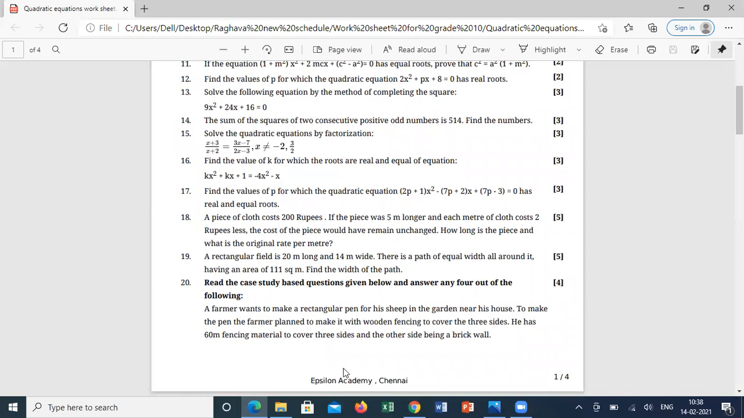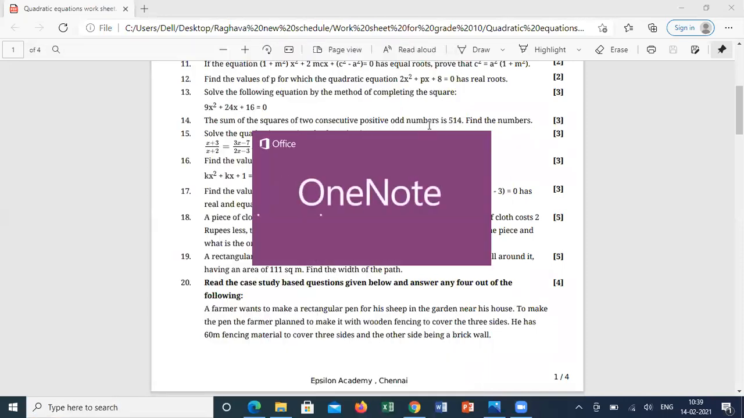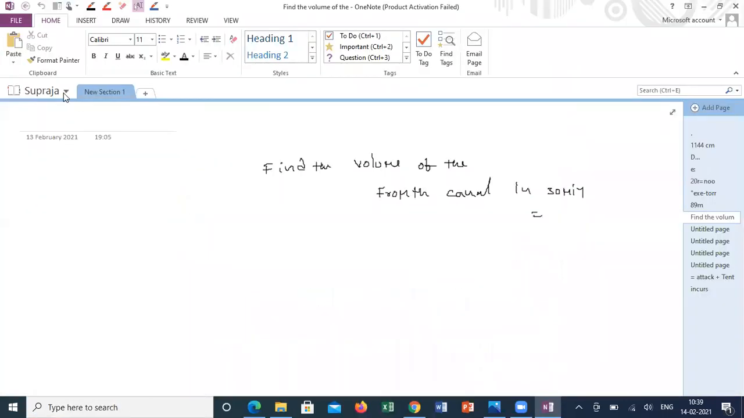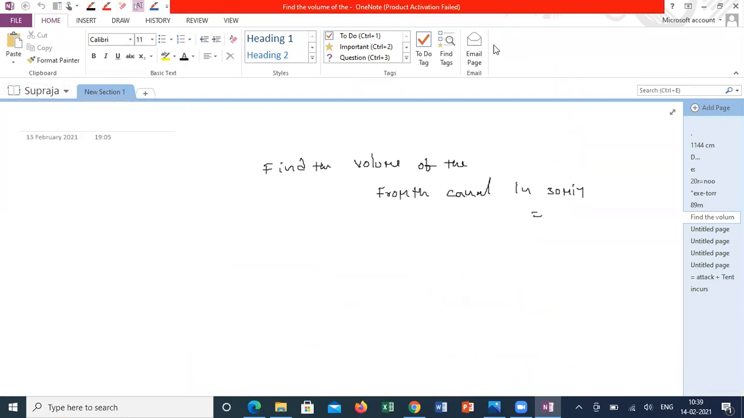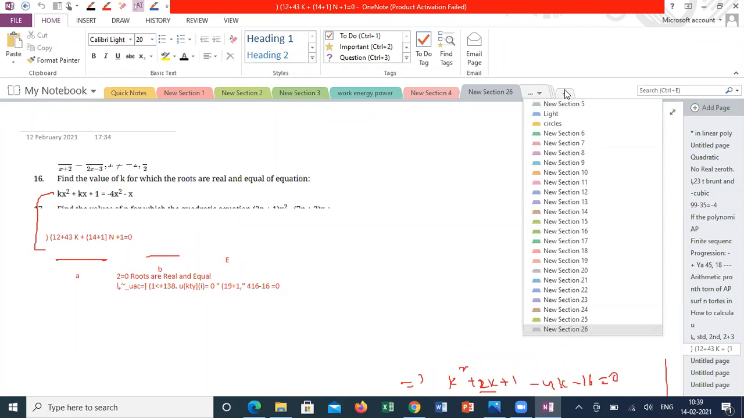Guys, are you able to see the screen? Yes, sir. So only the word numericals was deleted from the quadratic equation. The rest of all the things is there, correct? Sir, even the completing the square method is deleted. Completing the square method also deleted. Yes, sir.